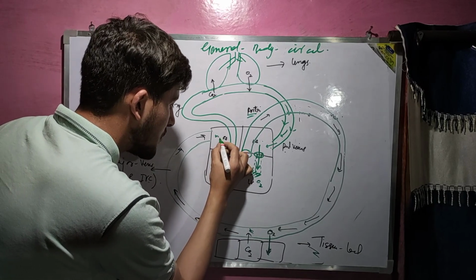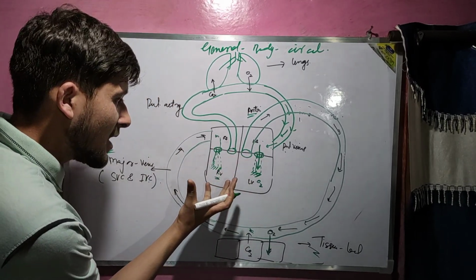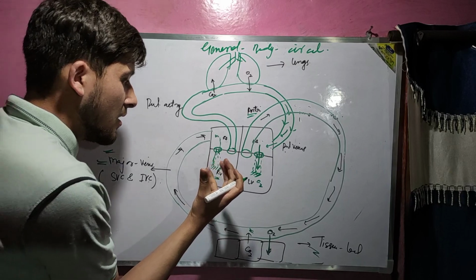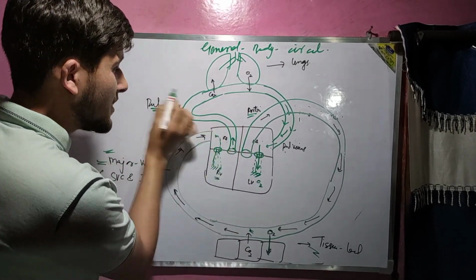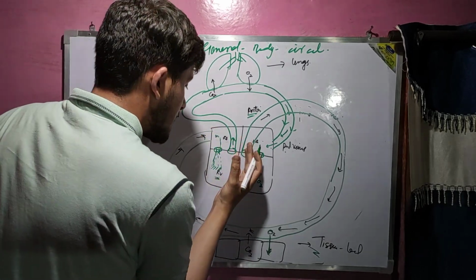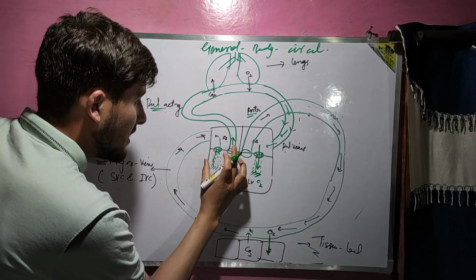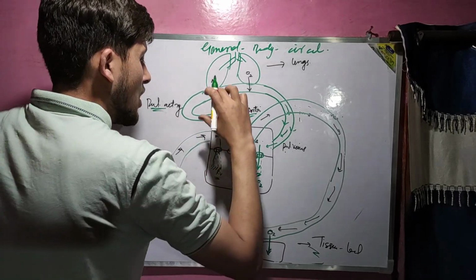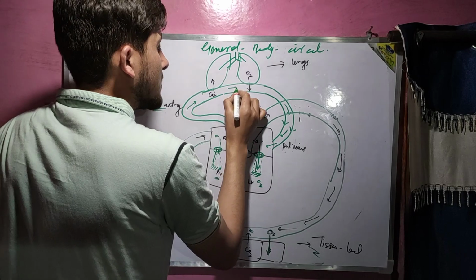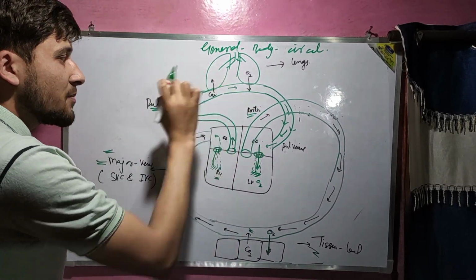This blood goes into the right ventricle, and right ventricle pumps this deoxygenated blood into the pulmonary artery. This is the pulmonary artery. As we discussed earlier, the main artery that arises from the right ventricle is the pulmonary artery, and pulmonary artery takes this deoxygenated blood to the lungs, and at the lungs the exchange of gases occurs.